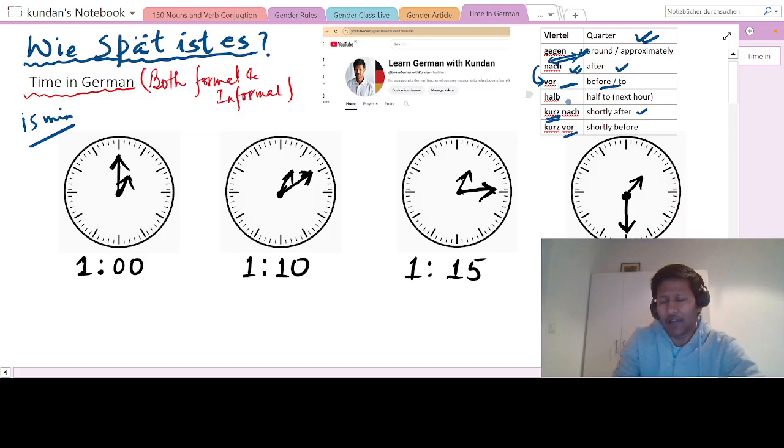Halb, I will explain what this concept is, but before that let's look at kurz nach, just after, shortly after, not too much after, and kurz vor, that is shortly before. And we have seen Viertel, that is 15 minutes, quarter. For 45 minutes we say drei Viertel.